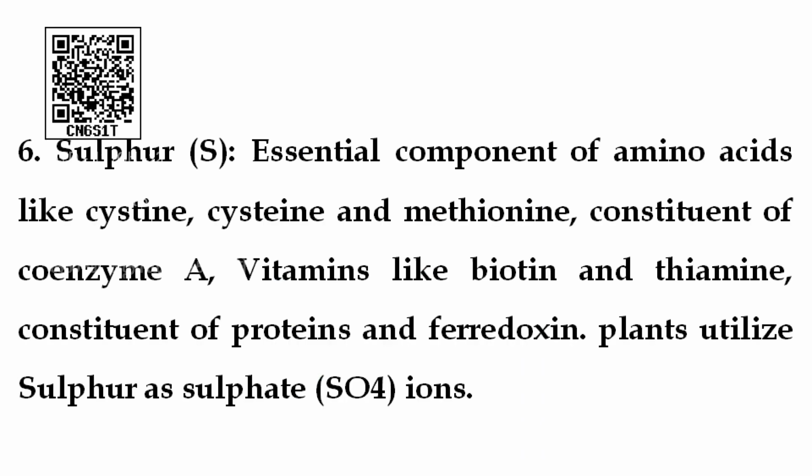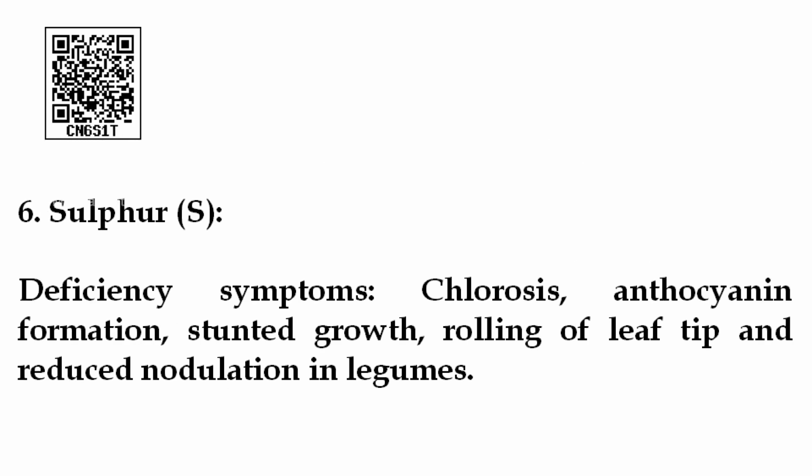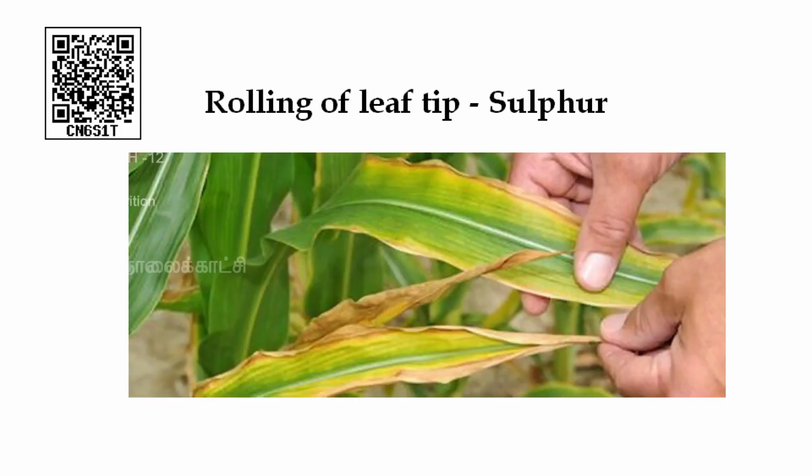Next is sulfur. In sulfur, the very important point is cystine, cysteine, methionine. These three amino acids are formed because of sulfur. It is essential for the formation of these three amino acids. Then it is essential for biotin, vitamin thiamine, and it is a constituent of protein and ferredoxin. The deficiency symptoms are chlorosis, anthocyanin formation, stunted growth, and rolling of leaf tip. This is a very important point for sulfur. Rolling of leaf tip, you can see the picture.